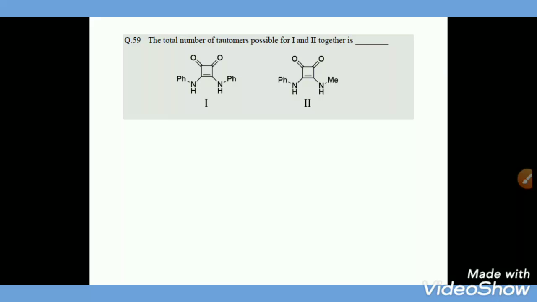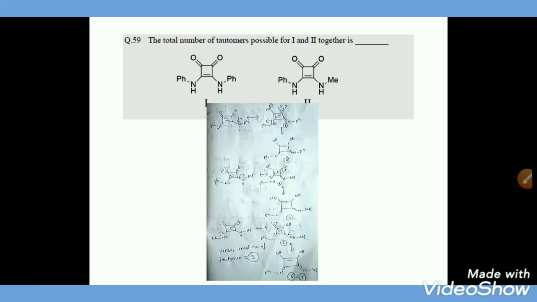And the total number of tautomers possible for the first one and second one together is, here see, one is symmetrical and another is not symmetrical, because in one case there are 2 phenyl, and in the second case one is a methyl group. So in the first case the number of tautomers will be less as compared to the second one. And here, nitrogen lone pair will participate in tautomerization, and another nitrogen also takes part.